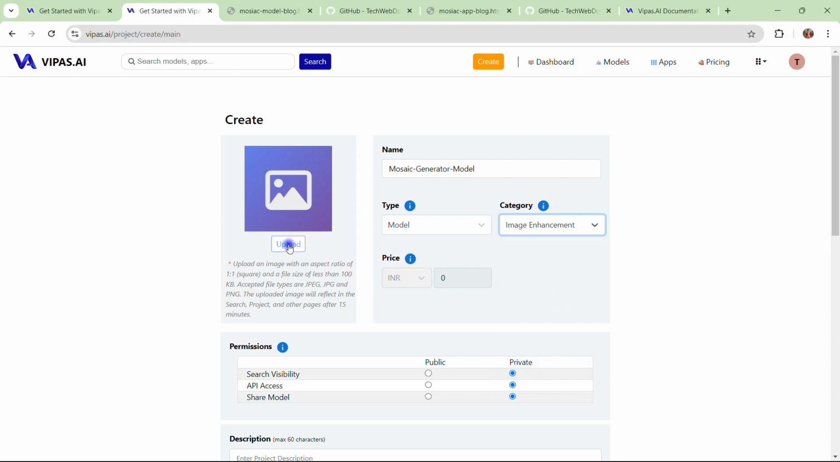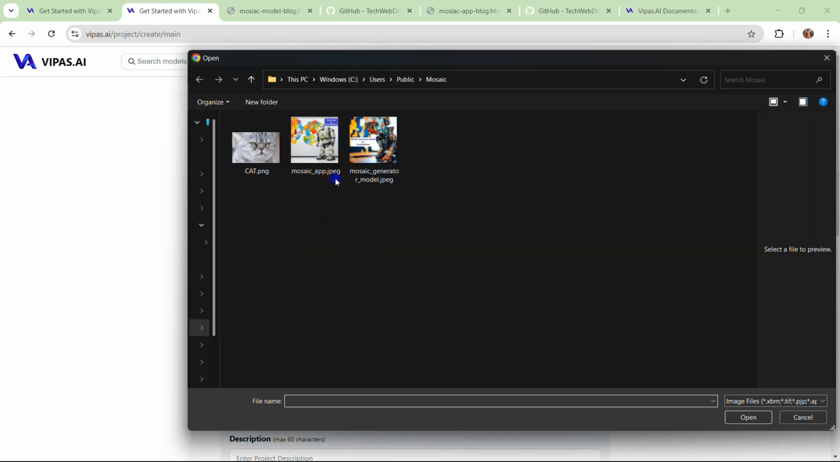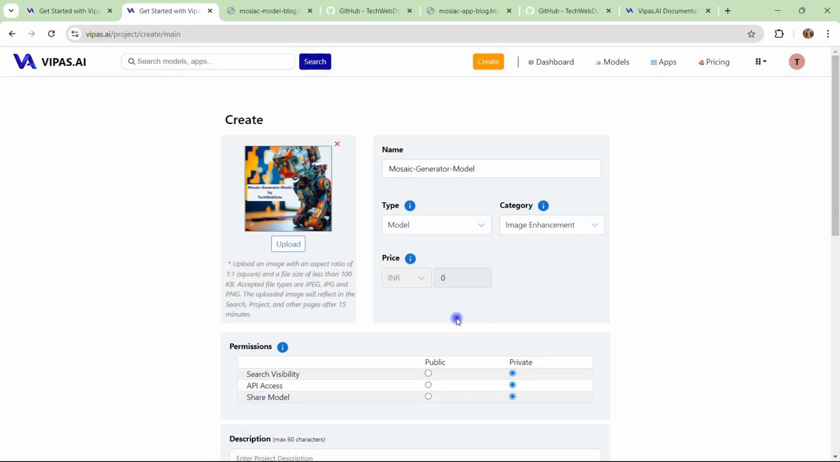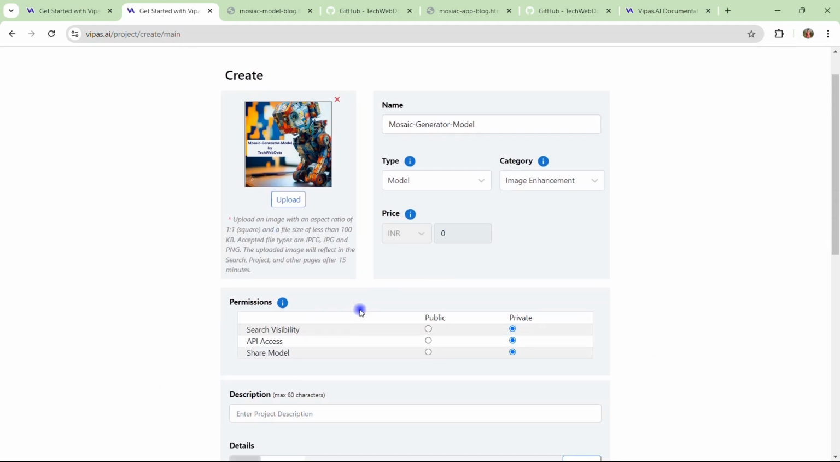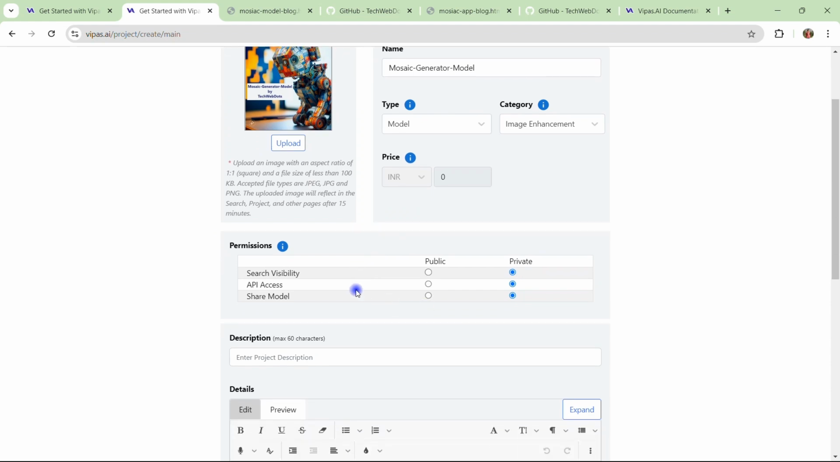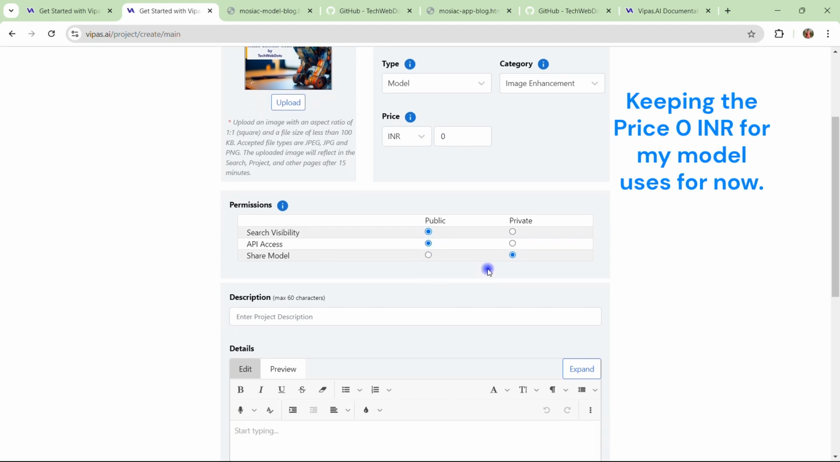Let's upload an image for model generation. So let me select the Mosaic model one, hit open. So our image is uploaded successfully. Now here I can set the permissions. For example, search availability, I want to make it public. API access, I want to make it public. And code, I want to keep it private.